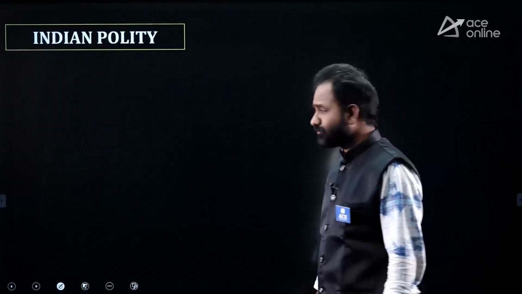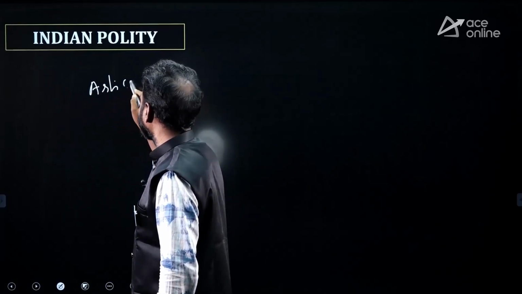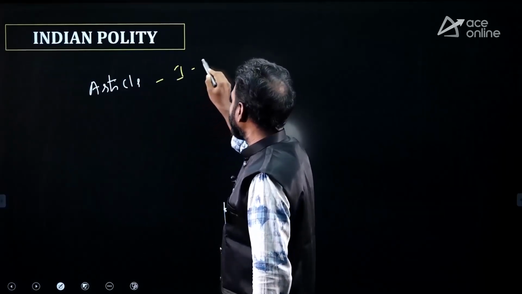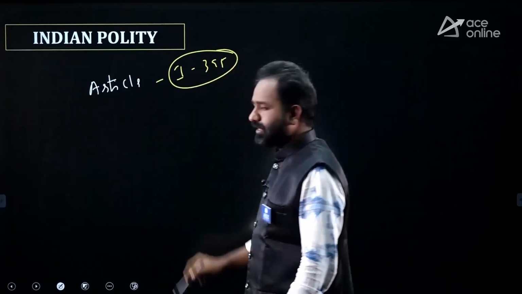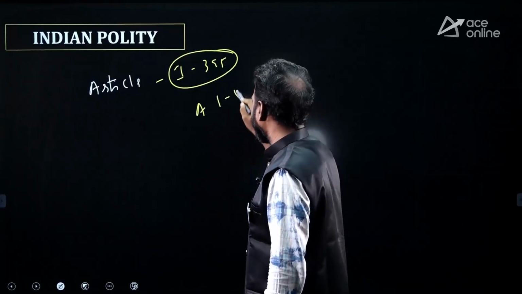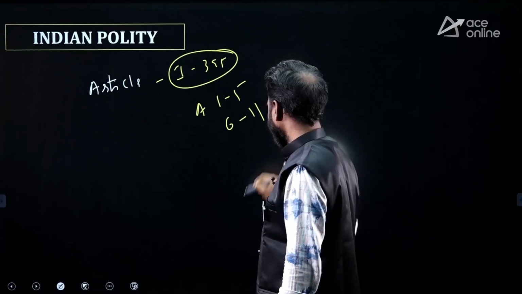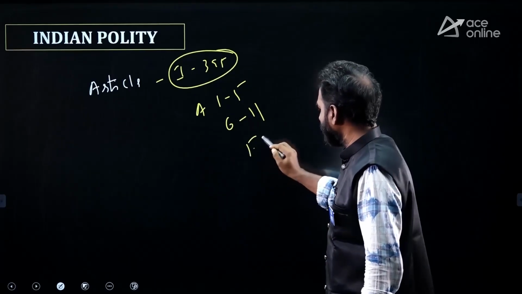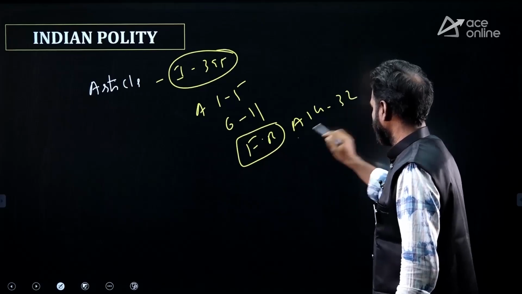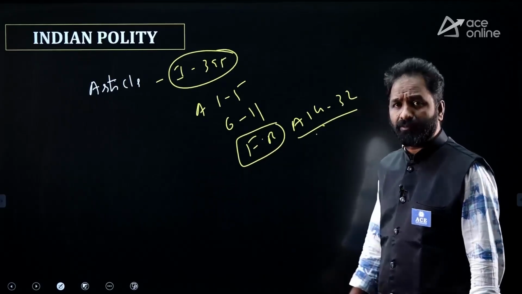Next, Indian polity. Come to Indian polity. First of all, they are asking questions on articles. They are asking, sir, there are 1, 2, 3, up to 395 articles, is there any need to remember all the articles? No, no. Focus on article 1 to 5. Focus on article 6 to 11 and focus on fundamental rights, article 14 to 32. Please go through this. At any cost, you have to remember these articles on fundamental rights.